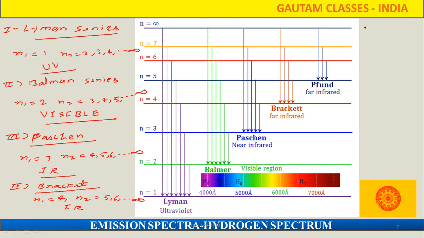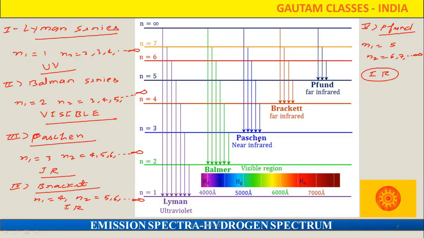And last one, present in our course, is the Pfund series. In the Pfund series, N1, the lowest energy state, is 5, that means fifth, and N2 is the sixth, seventh, up to infinity. That means if any electron jumps from a higher energy state to the fifth energy state, that spectrum will lie in the Pfund series. And the Pfund series lies in the far infrared, or you can simply write IR.